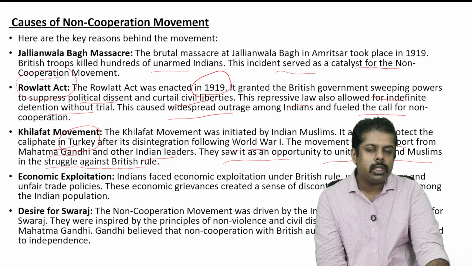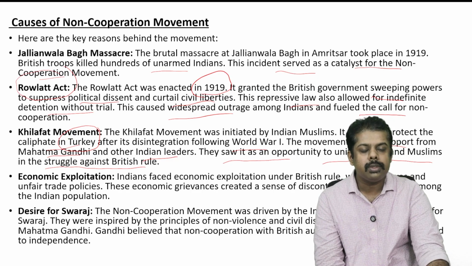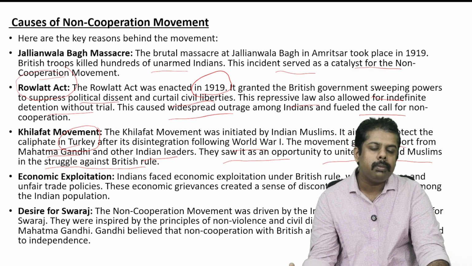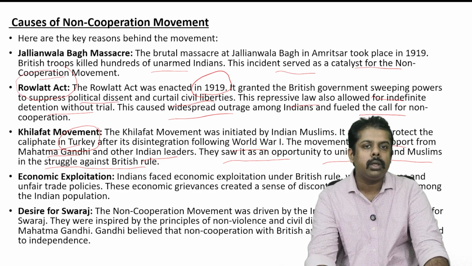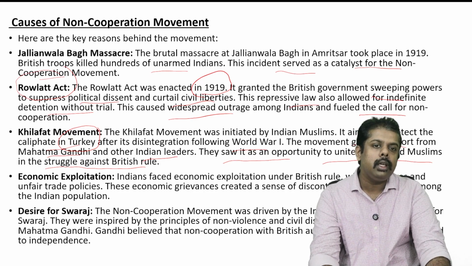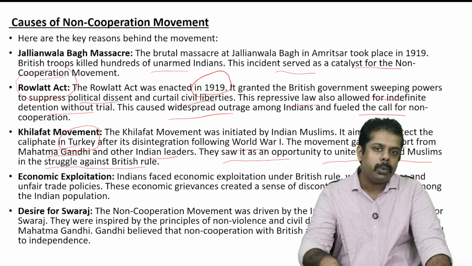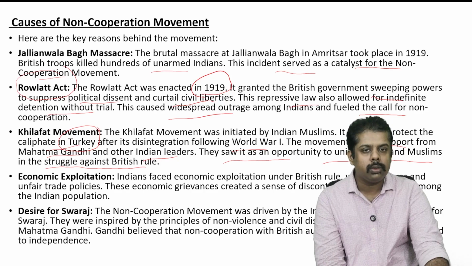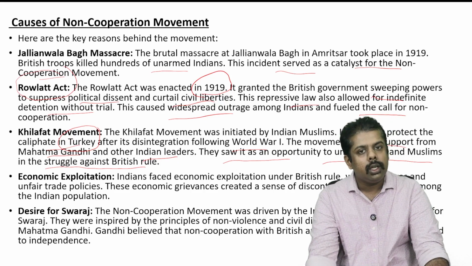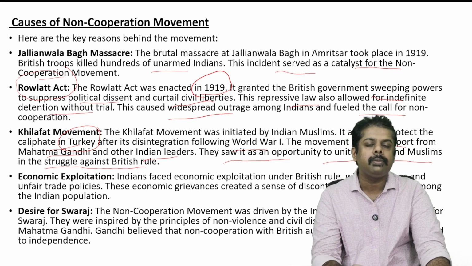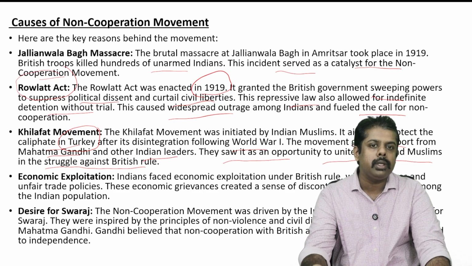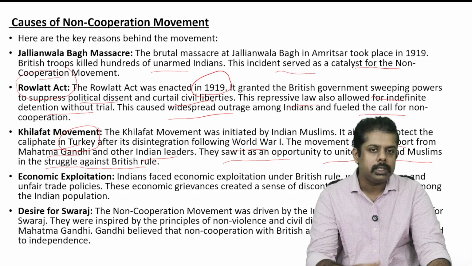So that was why the Indian Muslims started this Khilafat movement, and the Indian political leaders at that point of time and Mahatma Gandhi also supported this issue, and they looked at it as an opportunity to unite the Hindus and Muslims, which was a difficult task at that point of time. So this Khilafat movement also made sure that the non-cooperation movement became a success at that point of time.